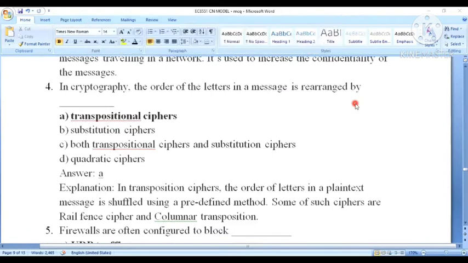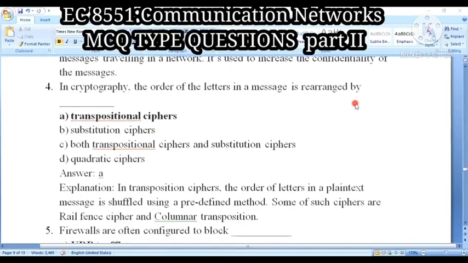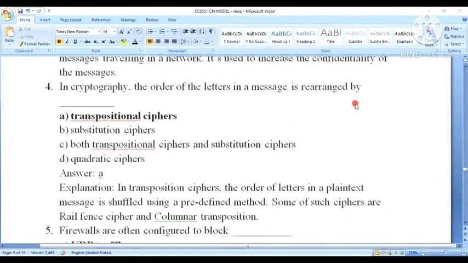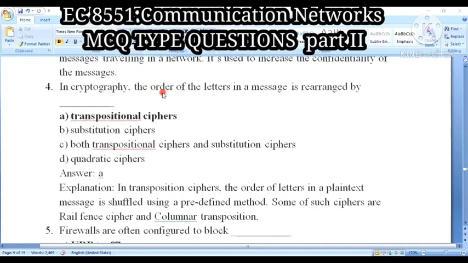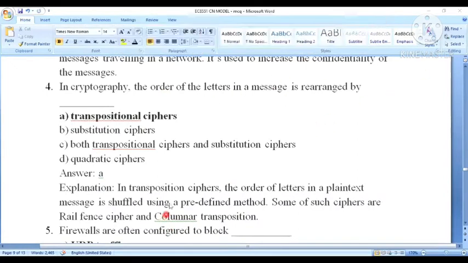These are the different types of cipher. If anybody asks you to name the types of cipher, you can say transpositional cipher, quadratic cipher, substitution cipher and so on. But here the concept is that the order of the letters of the message is rearranged. Rearranged means it will be a transposition cipher only.